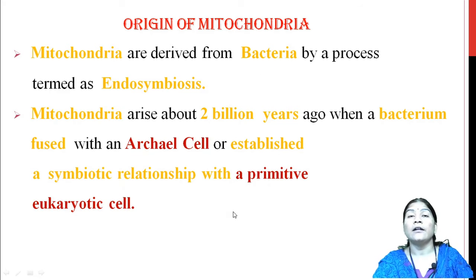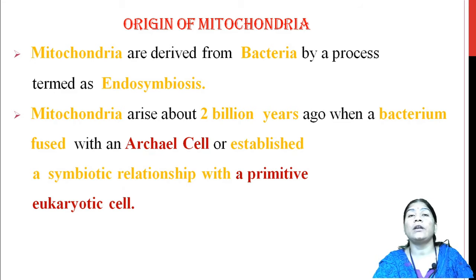So, we say that according to the hypothesis regarding the origin of mitochondria, these mitochondria originated via the process of endosymbiosis. Means it is derived from bacteria.